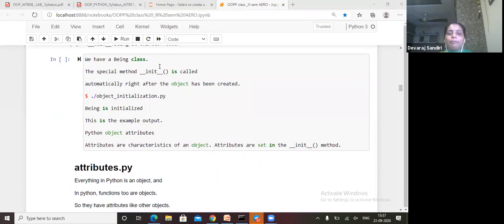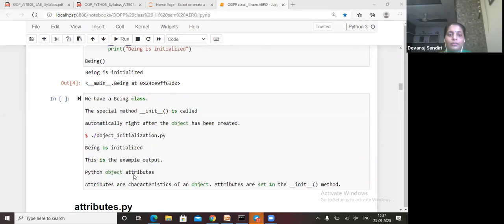If we have a class, the special method init is called automatically right after the object has been created. When we write an object of the class, the object is automatically created. So the object is initialized. Save this as initialization.py, and the output is "Being is initialized." Python object attributes are characteristics of the objects. Attributes are set in init methods. Init is one type of method.